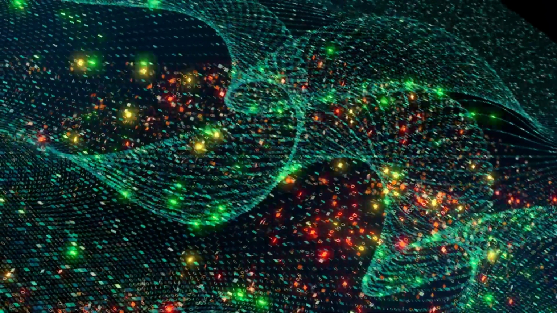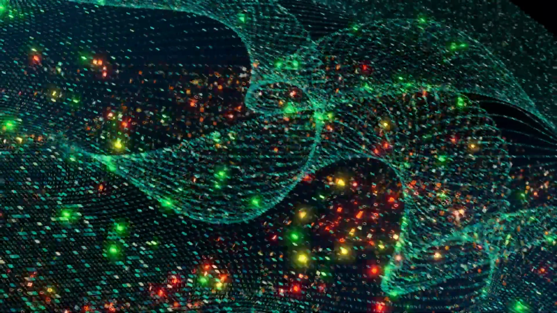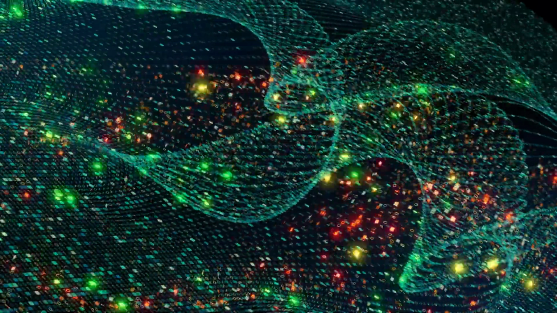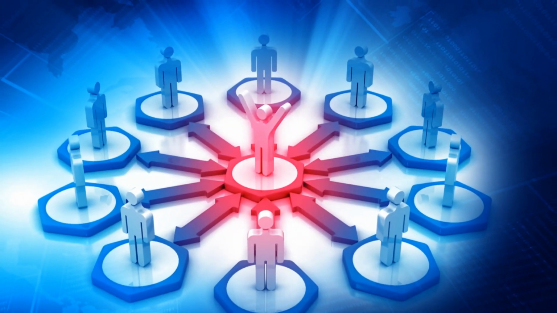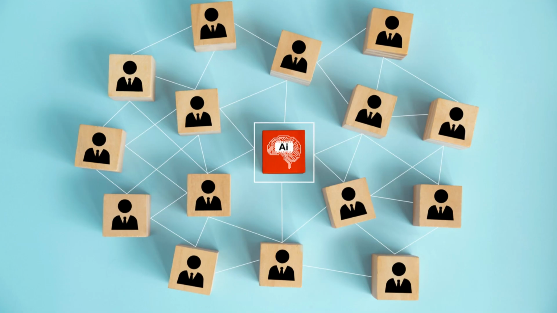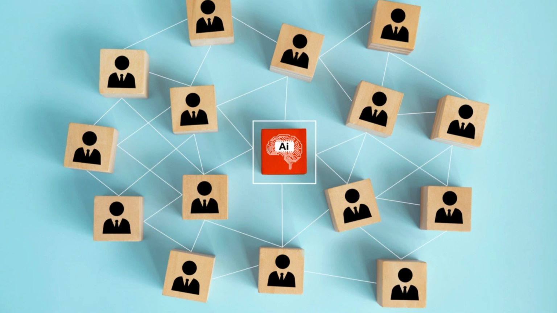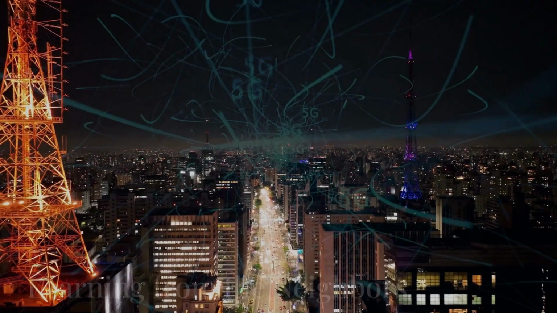And just like those megaphones amplify voices, message passing amplifies the importance of certain features. If a node receives the same information from multiple neighbors, it knows that feature is significant and should pay attention.